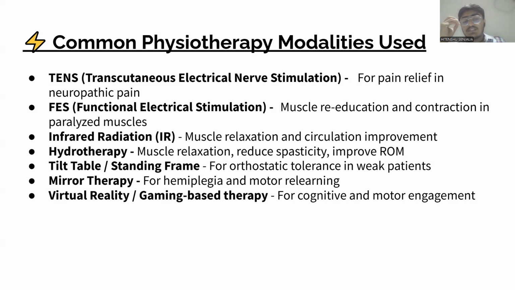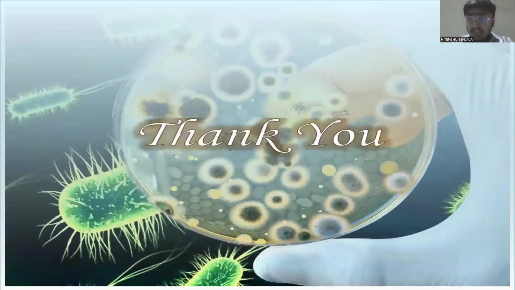Hydrotherapy is also used for muscle relaxation, and it will also improve the range of motion of the patient and reduce the spasticity. Now, the mirror therapy. Mirror therapy is used for the hemiplegic patient or for motor relearning type of exercise. Along with that, virtual reality or game-based therapy, meaning cognitive or motor engagement, we can use for this. Thank you.